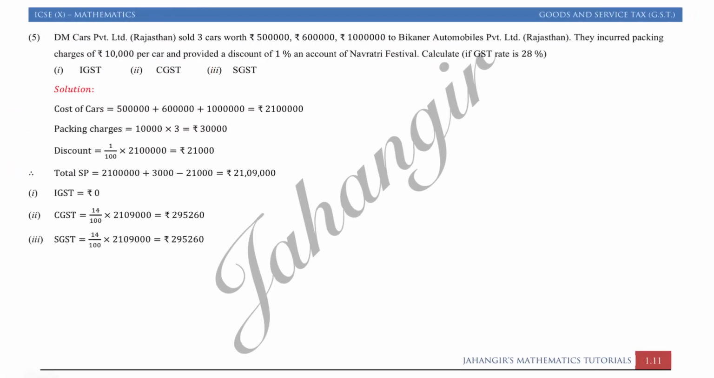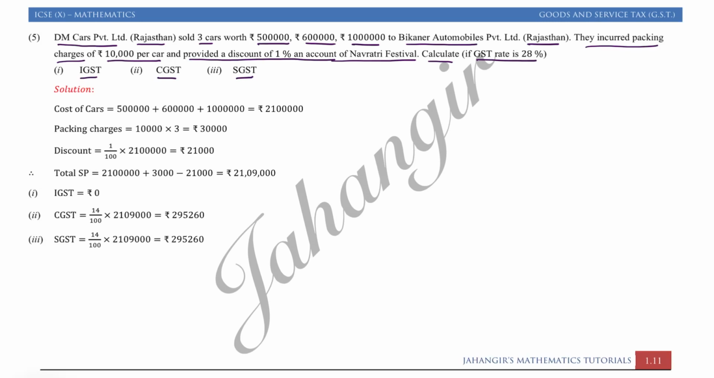Question number 5. DM Car Private Limited, Rajasthan sold 3 cars worth rupees 5 lakhs, 6 lakh and 10 lakhs to Bikaner Automobiles Private Limited in Rajasthan. राजस्थान तो राजस्थान है, सेम स्टेट में ट्रांजैक्शन है, सेम स्टेट मीन्स इंट्रा स्टेट. Okay, here we have to write CGST, SGST. They incurred packaging charges of rupees 10,000 per car and provided a discount of 1% on account of Navratri festival. Calculate, if GST rate is 28%, IGST, CGST and SGST.